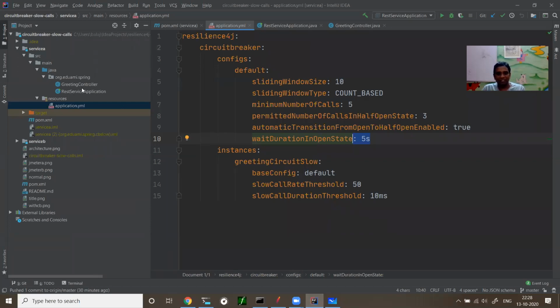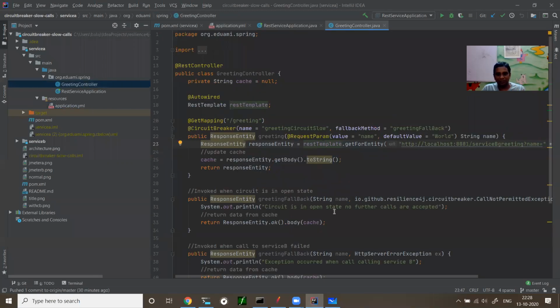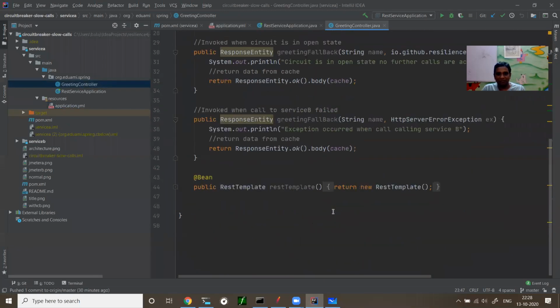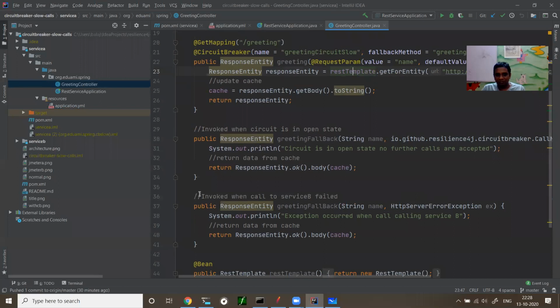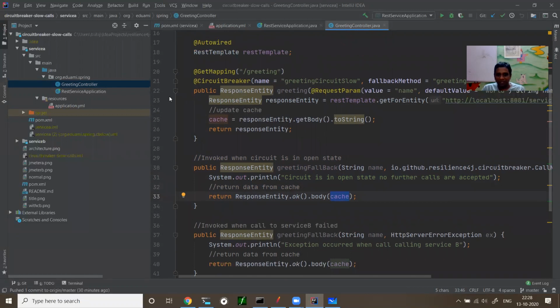You know the configuration. One important difference which you need to know is the callback methods. So here we don't have an exception. If you have an exception, this is the callback method which is going to get called when the circuit is open. When the circuit is open, I need to take it from the cache and send. So this is my cache variable. I'm sending it from cache. So keep in mind, when the circuit is open, these methods are not going to get called. B is not going to get called. That one difference you want to understand.